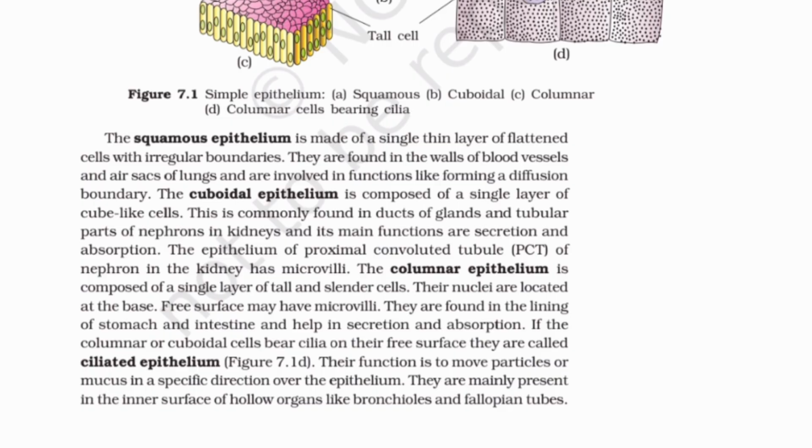If the columnar or cuboidal cells bear cilia on their free surface, they are called ciliated epithelium. Figure 7.1d. Their function is to move particles or mucus in a specific direction over the epithelium. They are mainly present in the inner surface of hollow organs like bronchioles and fallopian tubes.